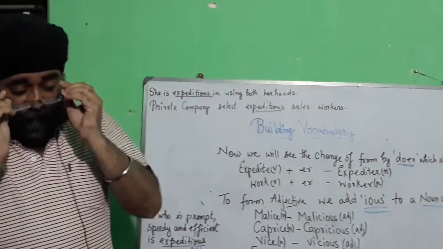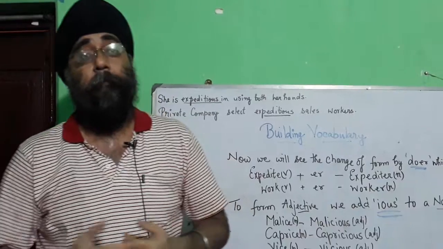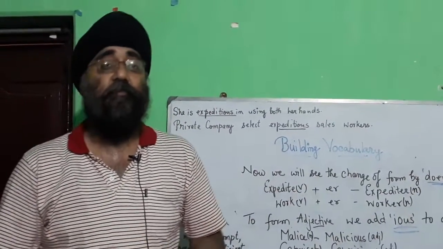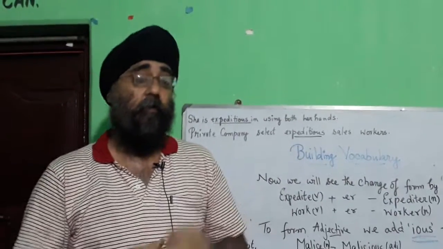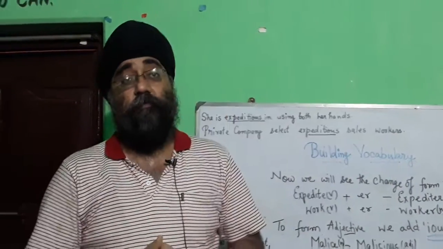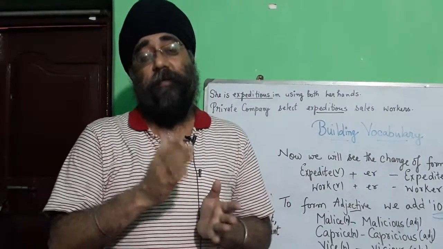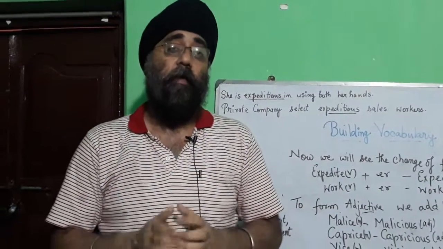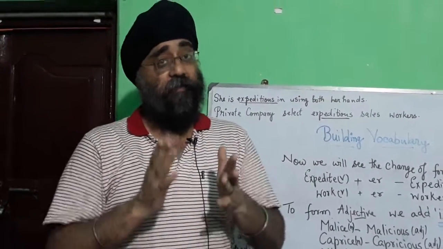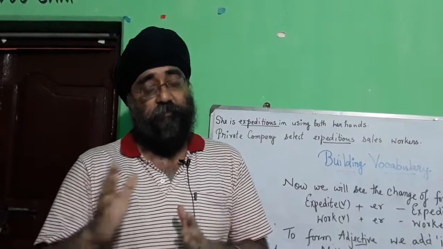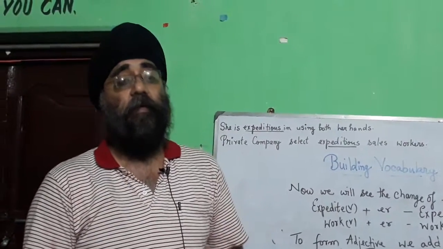In the last class, we had a discussion about some of the words like impaired, impediment, impairs, and we began our class for expedite. Today, we'll also discuss the types or categories of the word expedite, that is, expeditor, expeditious, expedition, expeditiously. These are all the words which we'll discuss today.